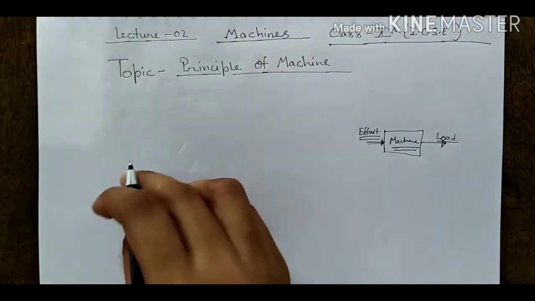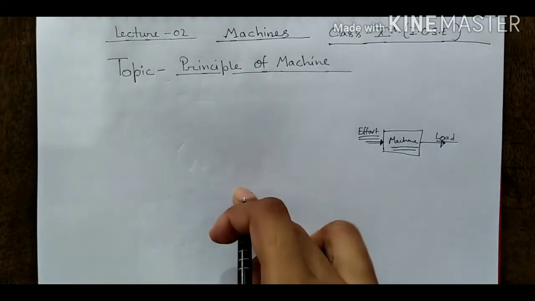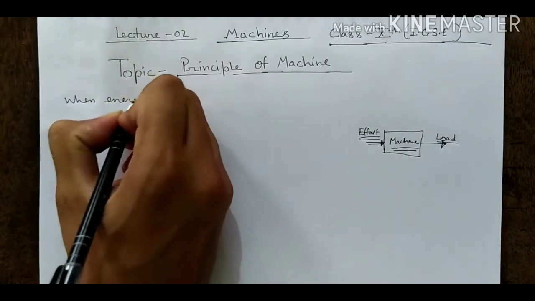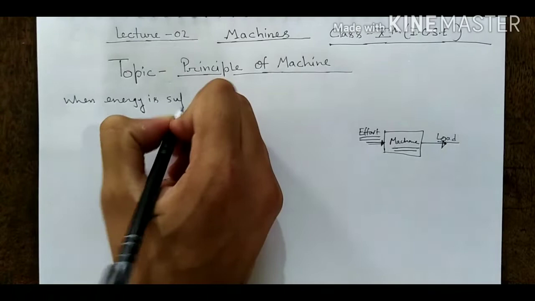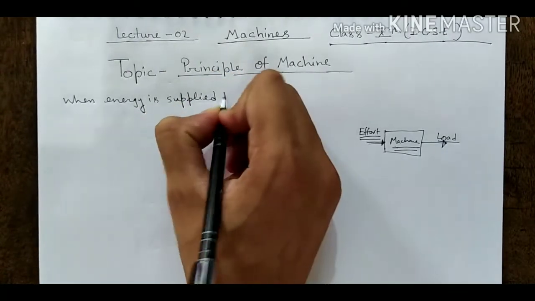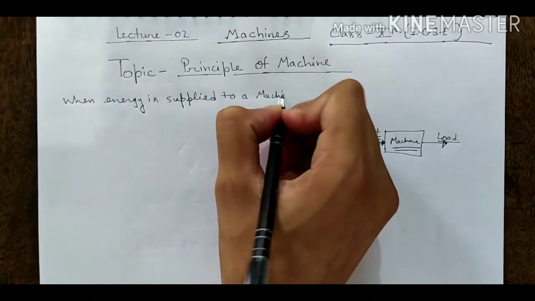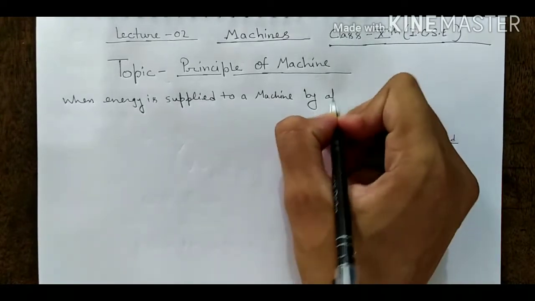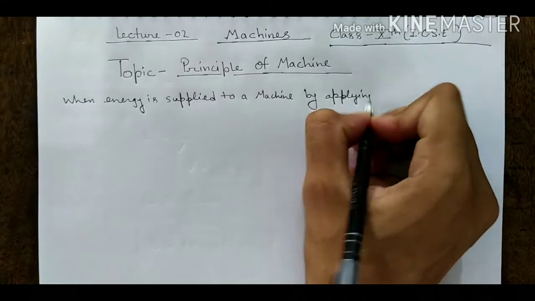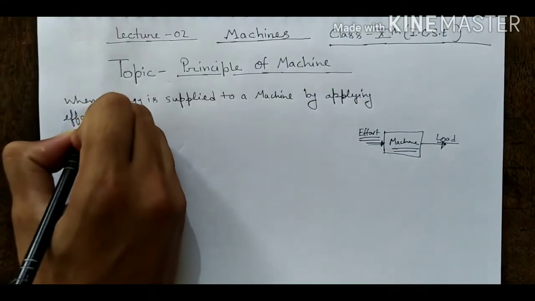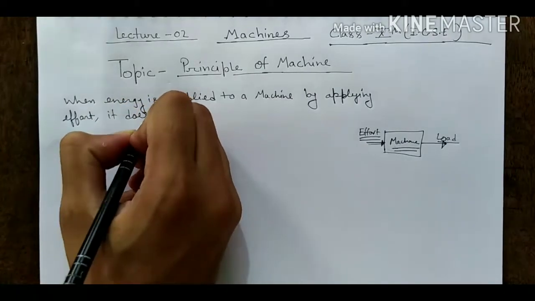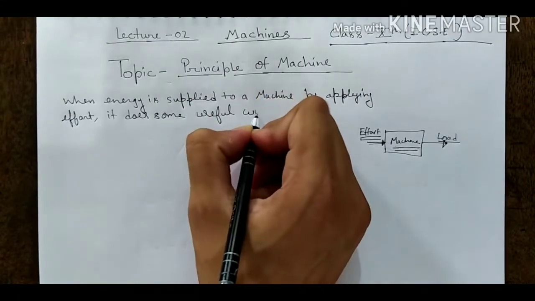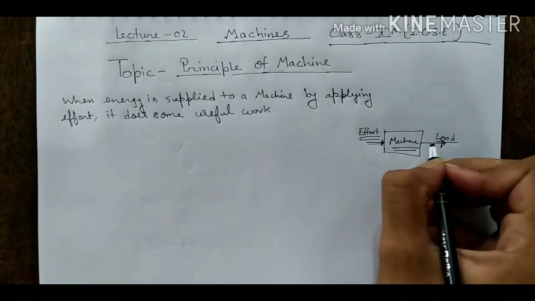According to the principle of machine, we can write: when energy is supplied to a machine by applying effort, it does some useful work. Where does it do some useful work?